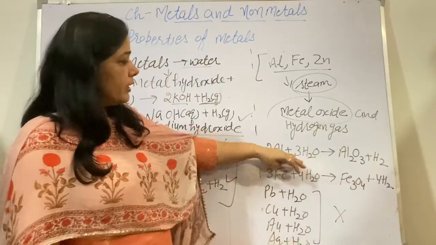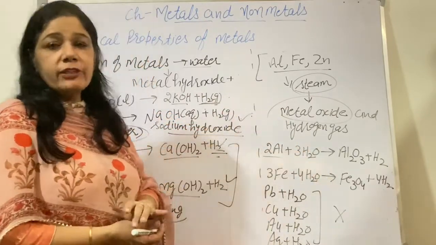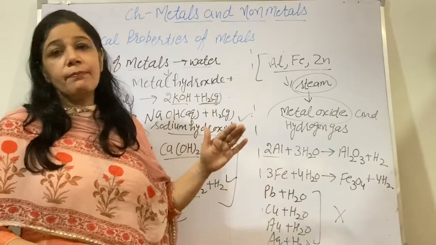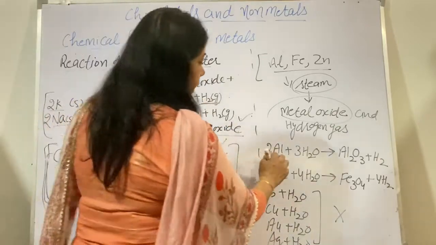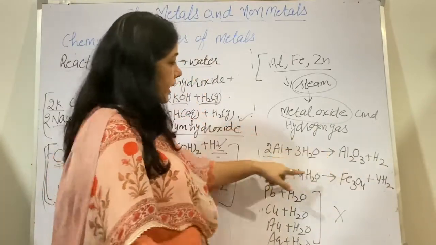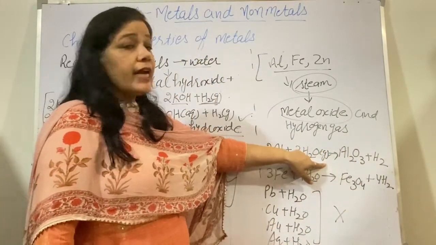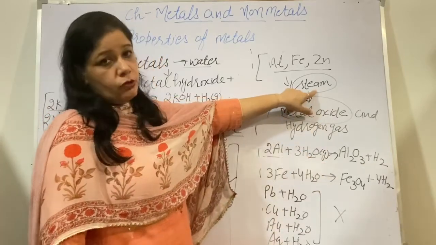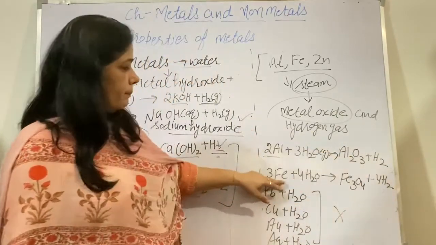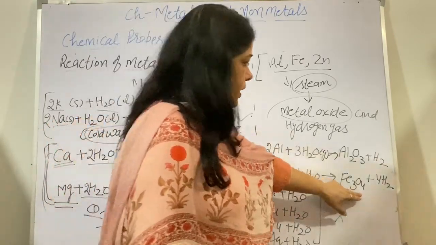Aluminium, when it reacts, I have written here the balanced equation. Always keep in mind that whatever reaction you are writing, whether in chapter 1, chapter 2, chapter 3, always write a well balanced chemical equation. Now here aluminium reacts with water and forms aluminium oxide, because here you can write (g) with water, which means it reacts with the gaseous state of water, and that gaseous state of water is steam. Now aluminium oxide Al2O3 and hydrogen, and about the iron, Fe reacts with water and forms ferroferric oxide and H2,